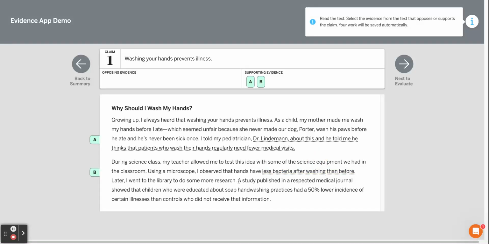A study published in a respected medical journal showed that children who were educated about soap washing hands had 50% lower incidence of certain illnesses than the controls who did not receive that information. I'm going to highlight that and add that as supporting evidence also.